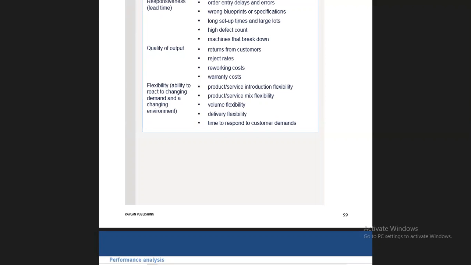Then flexibility: the ability to react to changing demand in a changing environment. Basically there are two words: the one is adaptability and the second is flexibility. Firstly, if I talk about companies, 10 years back they believed in adaptability, they adapted to the situations. But nowadays companies say that you have to be flexible enough to cope with the change. We are working in a dynamic, frequently changing environment, so if the environment changes, you need the ability to cope with that environment. This is the ability which is called flexibility.